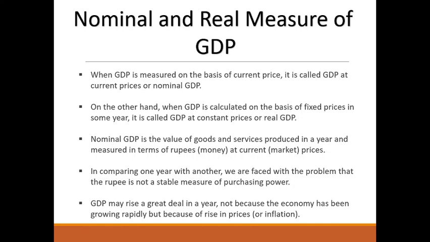In comparing one year with another, we are faced with the problem that the rupee is not a stable measure of purchasing power. GDP may rise a great deal in a year, not because the economy has been growing rapidly, but because of a rise in price or inflation.